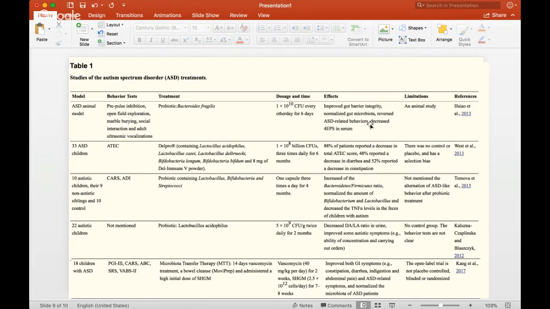I hope you learned a lot. I hope you're able to see how much our diet affects the change and the diversity of our gut microbiome and how important it is in our body.